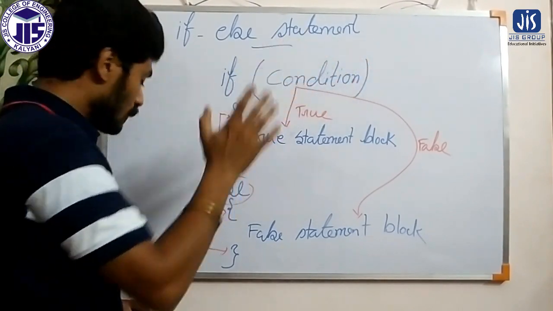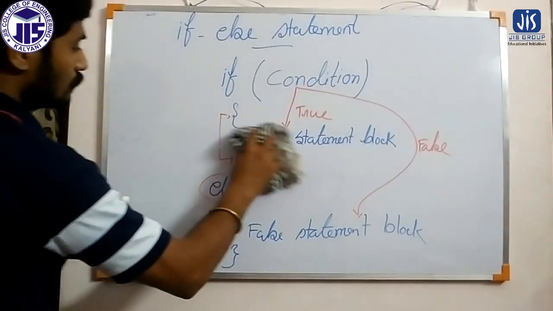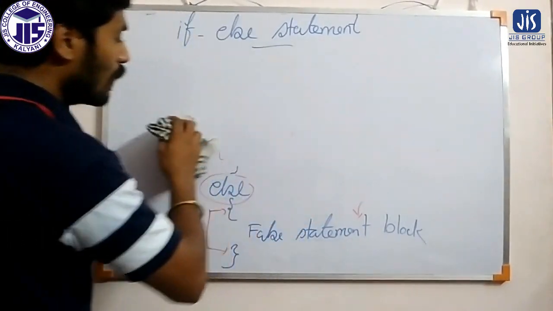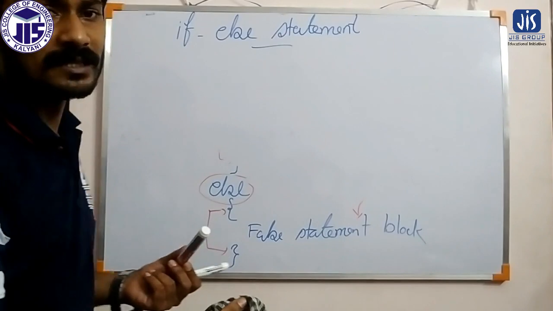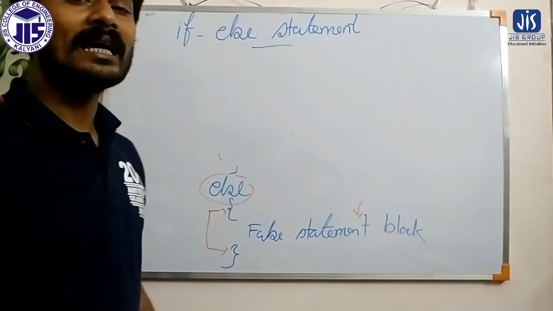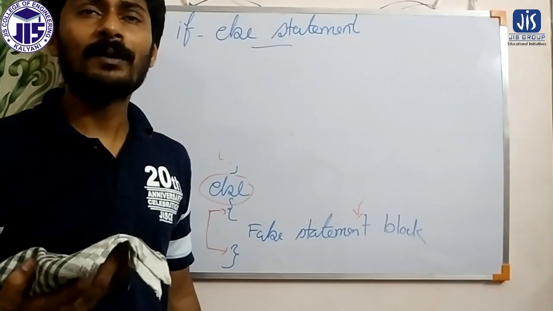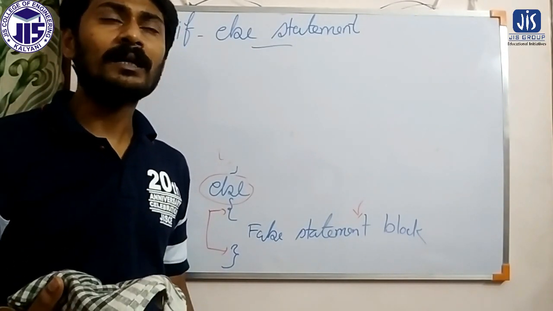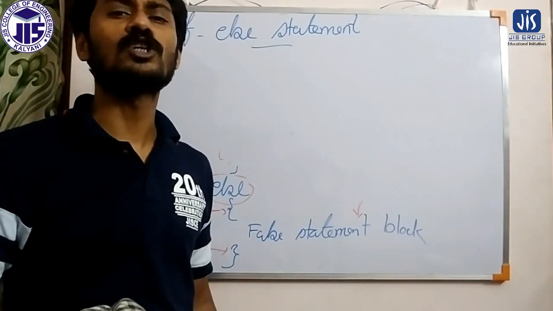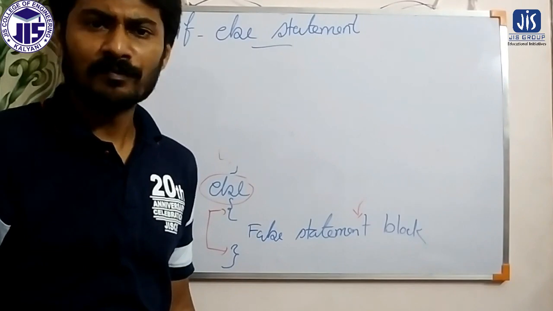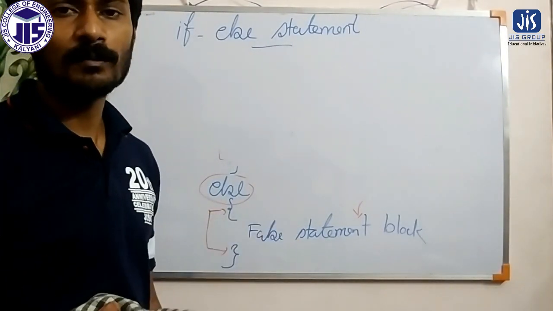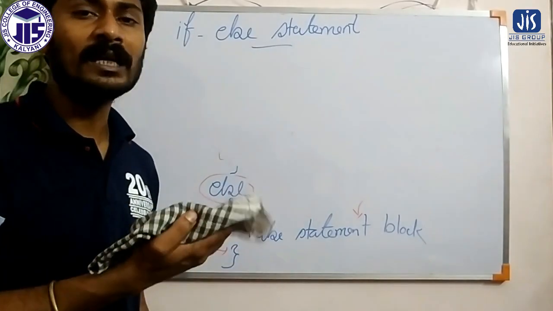So if the if part is not existing at all, then what is the existence of else? Else will depend on what? That's why I am saying that else cannot exist without any if. But if is there and else is not there, that is possible. A program may have only a true statement block, and the false statement block may not be there. But a false statement block cannot exist without any true statement block, or the else cannot exist without any if.